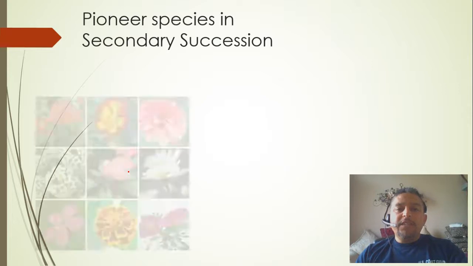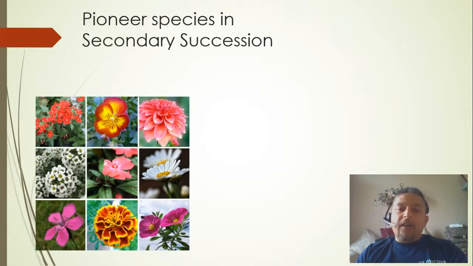Pioneer species in secondary succession are a little bit different, and they're quite beautiful too. As you can see here, this doesn't look like anything from the primary succession. In secondary succession, our pioneer species are annual plants, which are usually wildflowers.